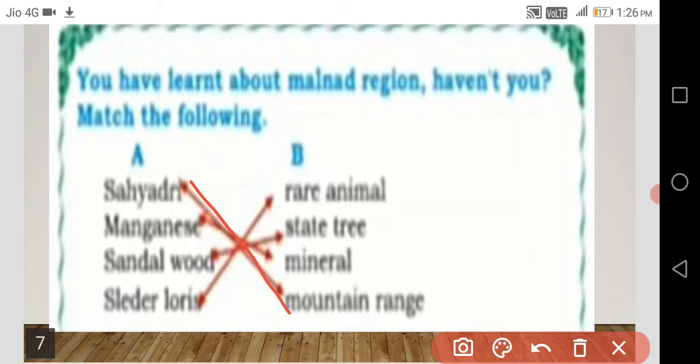Next, manganese. What is manganese? It is a mineral. Sandalwood is a state tree. Yes, you already know that. Next, slender loris. It is a rare animal which is found very rarely.